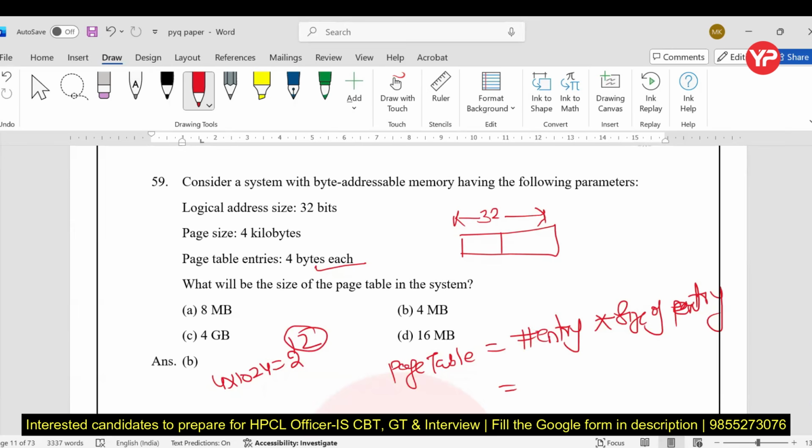Now the number of pages: we have a 32-bit logical address and 12 offset bits, so 32 minus 12 is 20. The number of pages is 2 to the power 20. So the page table size is 2 to the power 20 into the size of each entry, 4 bytes, which is approximately 4 MB. So 4 MB is the right answer, my dear students.